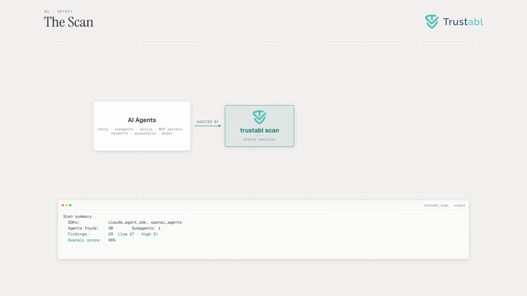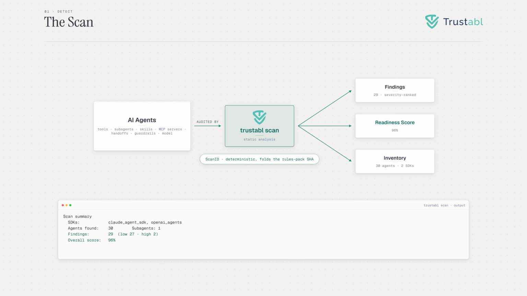First, the scan itself. It reads your agent's code and inventories every tool, agent, subagent, skill, and MCP server, then checks them against its rules. Most agent failures are not exotic exploits. They are misconfigurations right in the definition: an overbroad tool, a missing guardrail, a tool that shells out. The scan catches them before the agent ships as findings and a readiness score, each finding pinned to the exact file and line in your code.